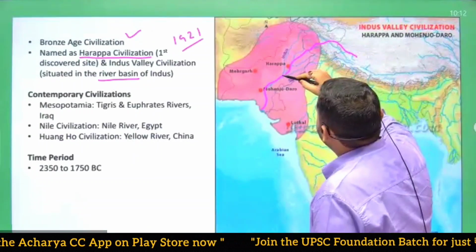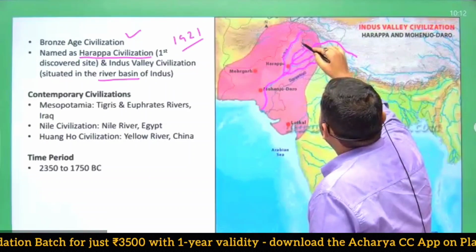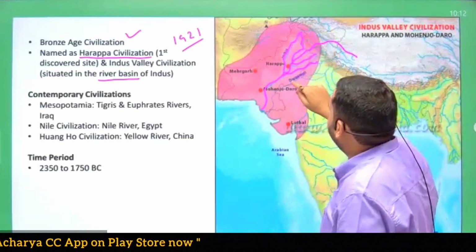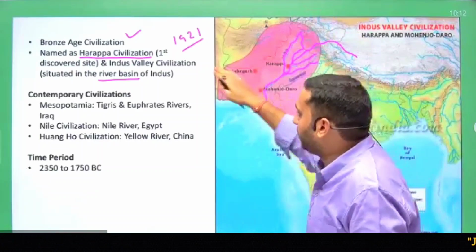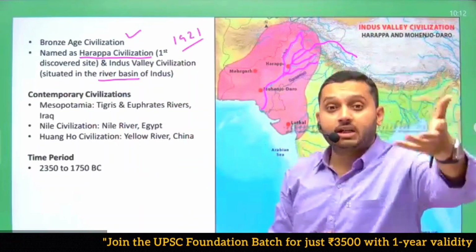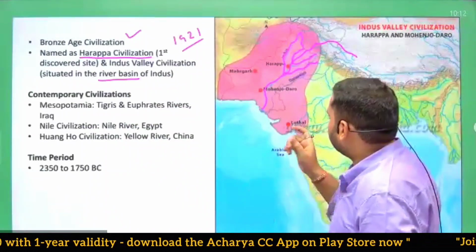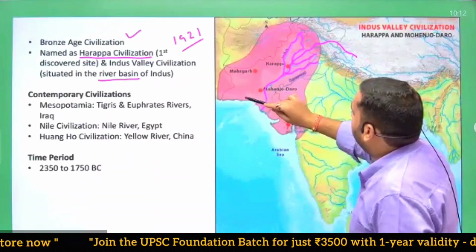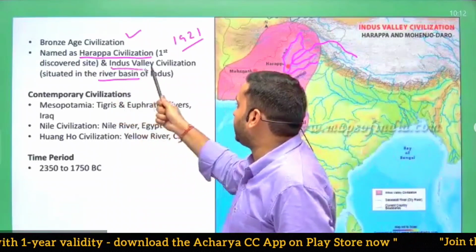Indus River received, there are various tributaries of this river. So all these rivers from which any water stream, this main river received water, this whole region is known as the river basin of that particular river. There are 5+ major or bigger rivers, and many are very small or very short scale rivers. This whole region is known as river basin. So the basic basis of this civilization is this river basin. That's why this is also known as Indus Valley civilization.